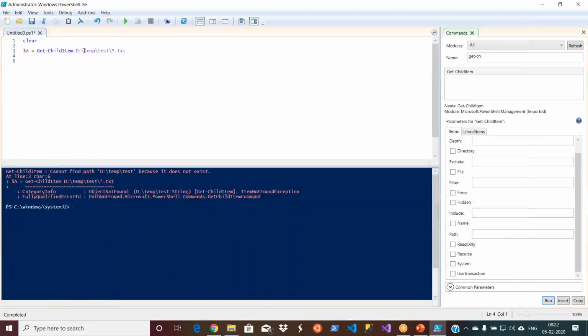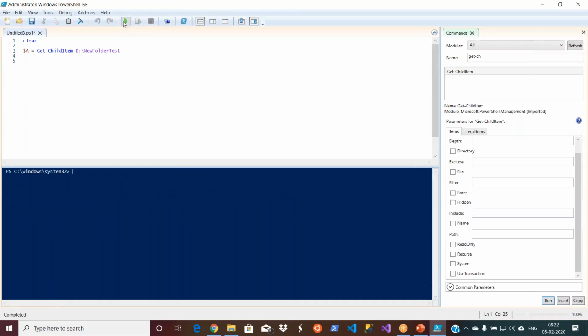Now let's go and change it. Anyways, it has the IntelliSense. The moment I say this one, it will show me all the available items in that folder. So that's the beauty of the IntelliSense. Okay, let's go and execute this. So nothing there. Now let's see the $a.